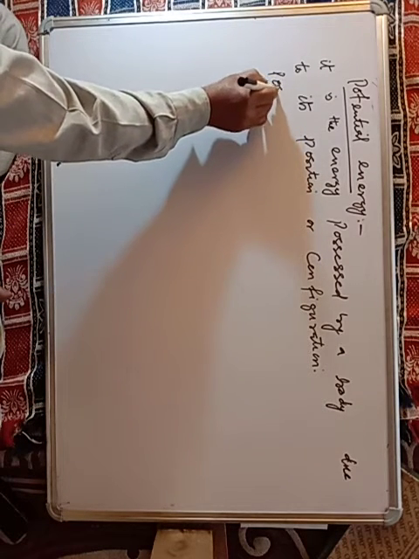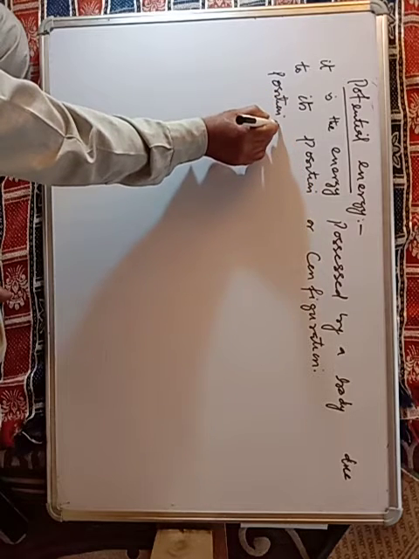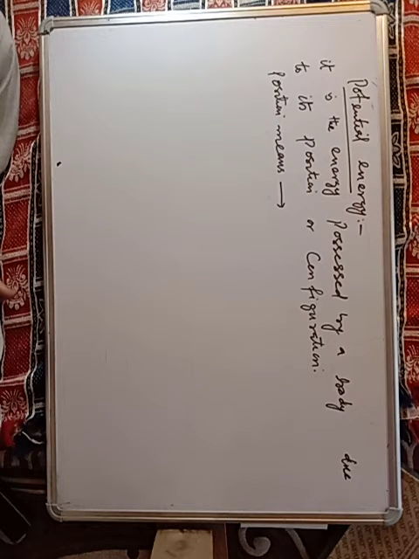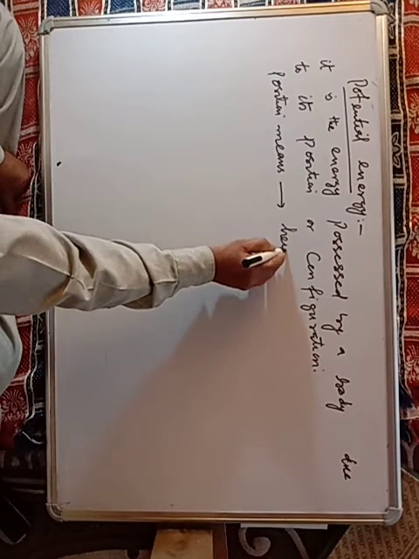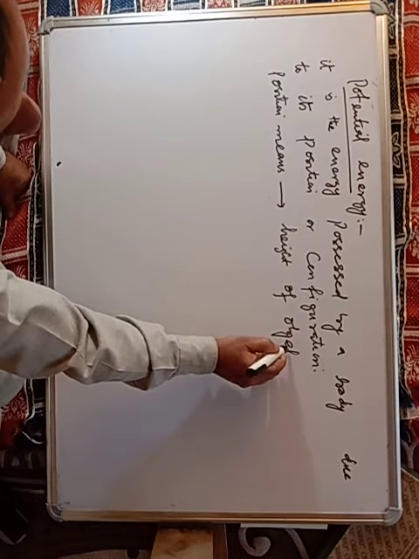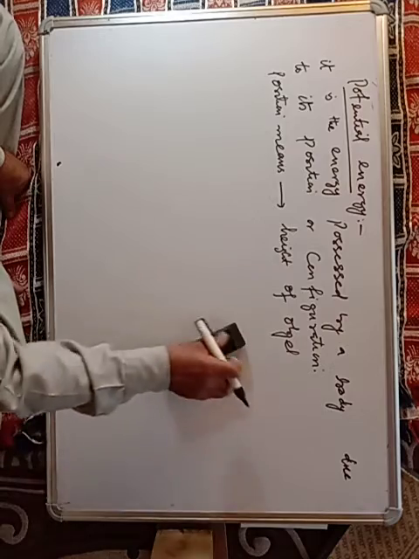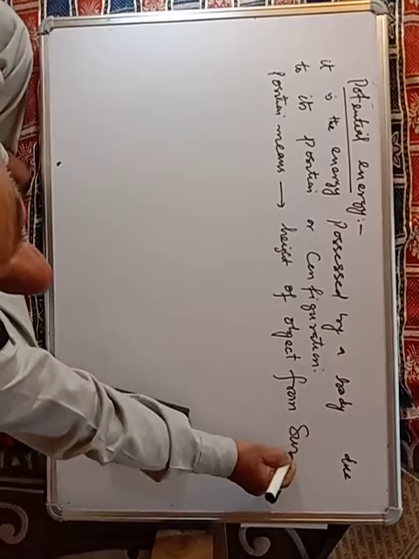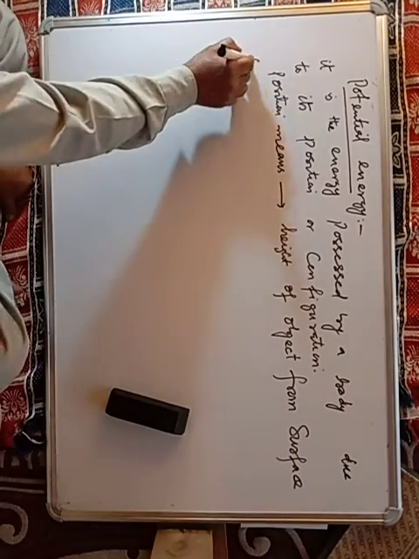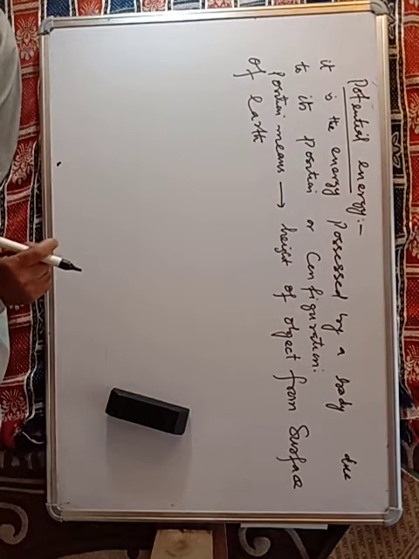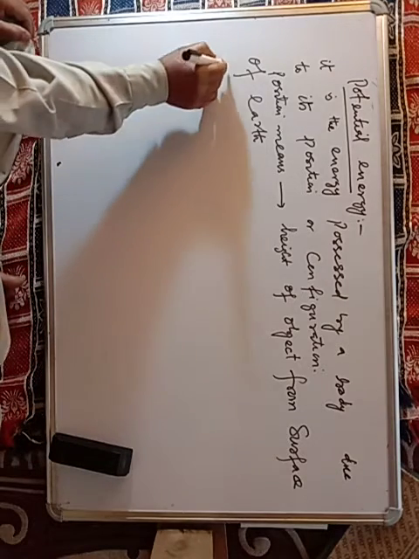Here position means, क्या होती है position? The height of the object from the surface of the earth. ठीक है. और दूसरा पॉइंट हमारा है configuration.